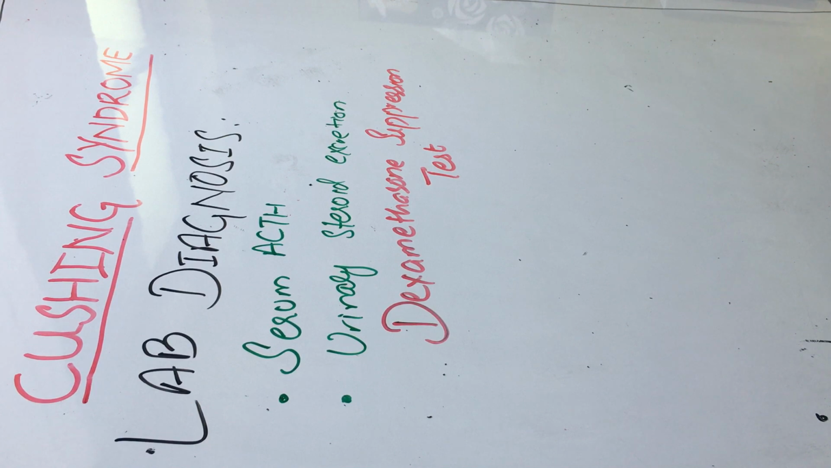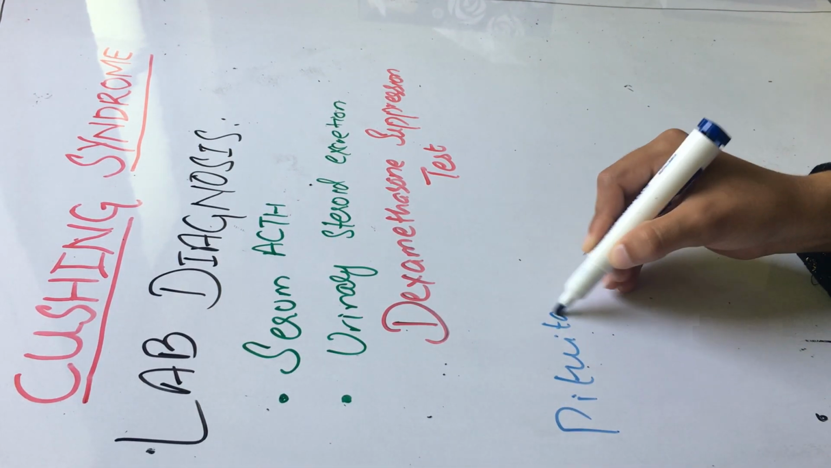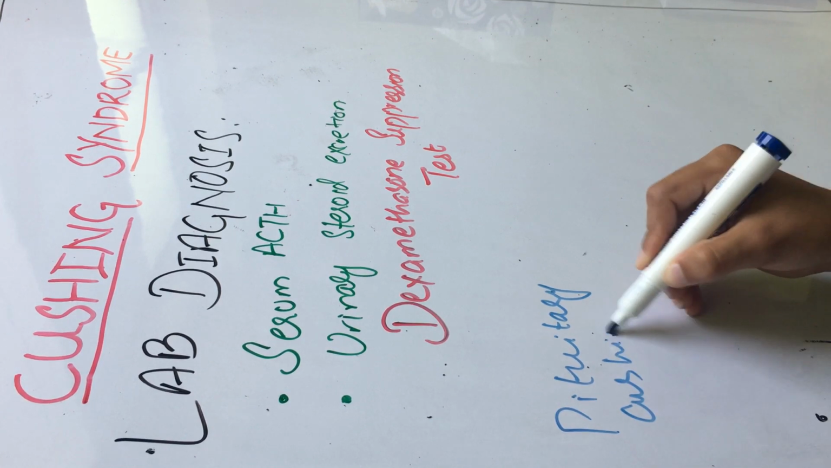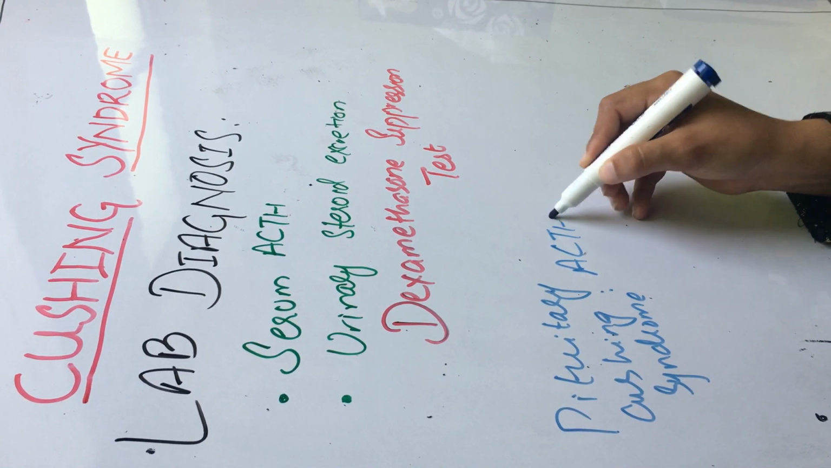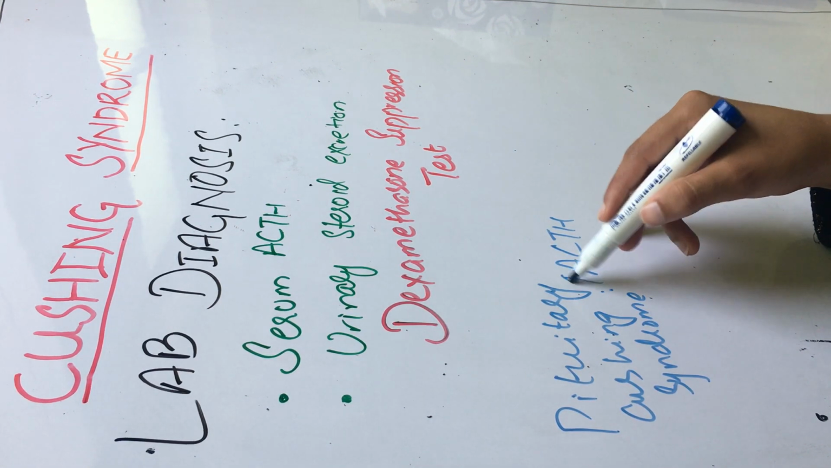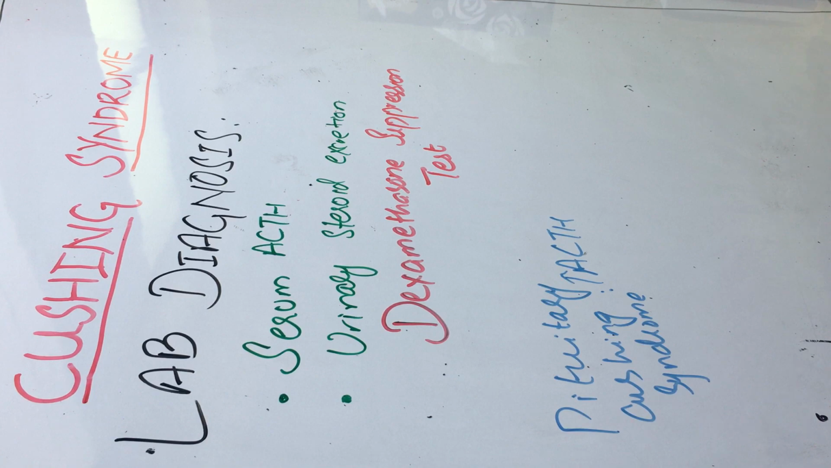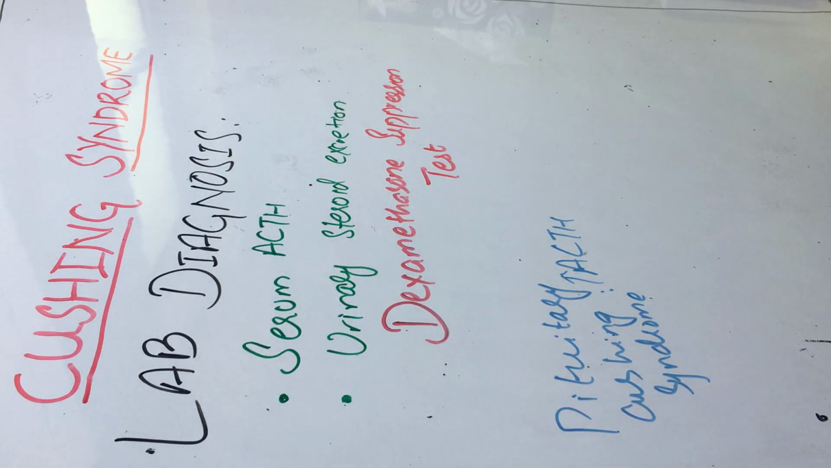In case of pituitary Cushing syndrome, the ACTH levels would definitely be raised. When you administer dexamethasone in these patients, the raised ACTH level would not decrease if you give a low dose of dexamethasone. But if you give a high dose of dexamethasone, then the level of ACTH in serum would decrease, and the excretion of steroid in urine would also decrease.